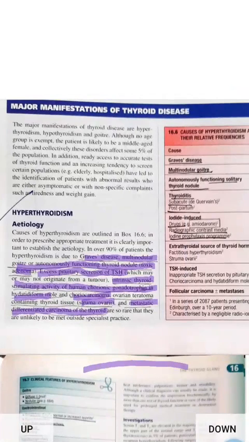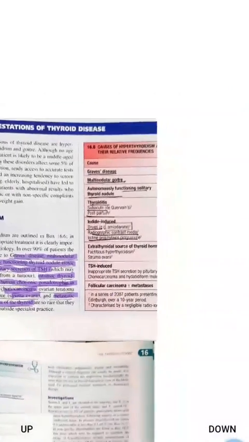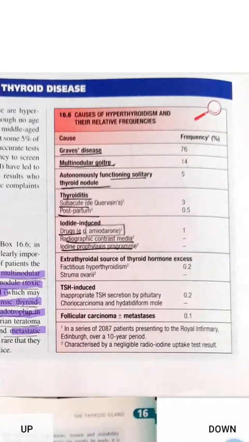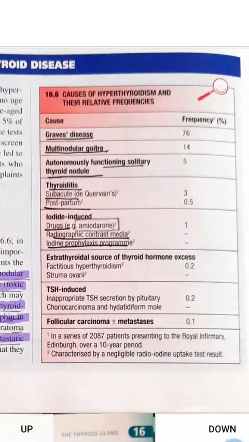So look at this table: causes of hyperthyroidism and their relative frequencies. The first important cause is Graves disease. Whenever you write causes in your exam, first write Graves disease, with a frequency of 76%. Then multinodular goiter 14%, then autonomously functioning solitary thyroid nodule. Then thyroiditis. What is thyroiditis? It is inflammation of the thyroid gland.